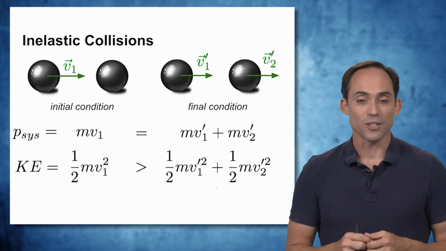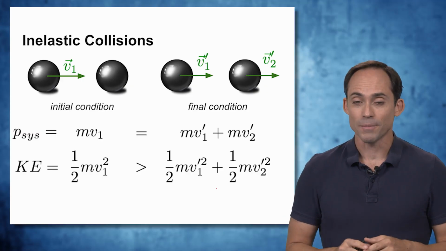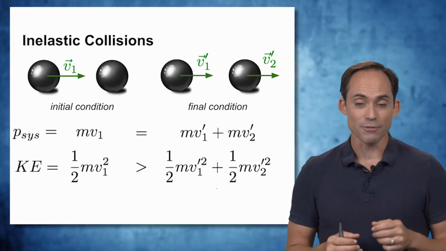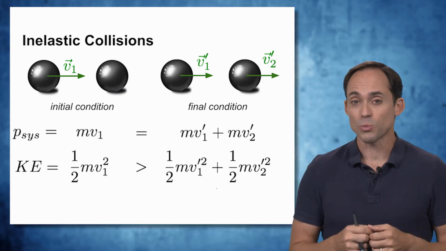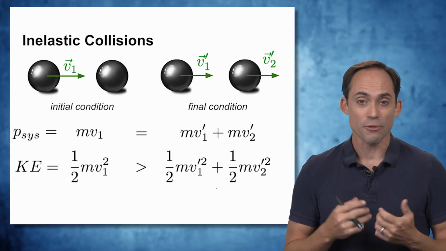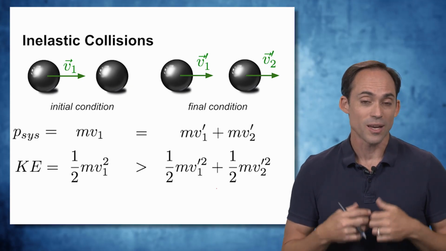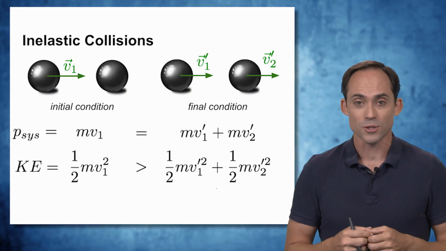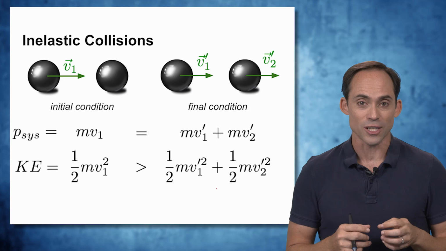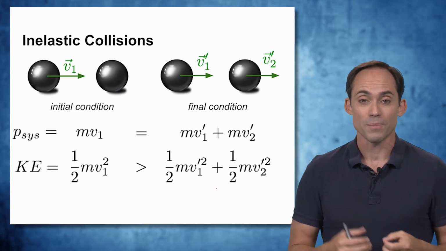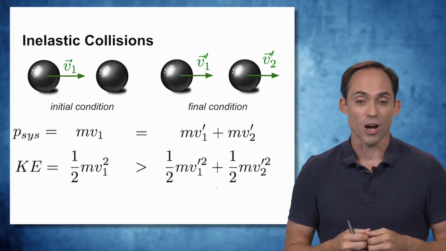Now, in an inelastic collision, the setup is exactly the same. We have the momentum before and after, the kinetic energy before and after. The momentum is the same. But in this case, we're losing kinetic energy through this inelastic process. Now, whether that goes to dissipative forces or is stored somewhere is irrelevant. We can still decide that the kinetic energy initially is going to be greater than the kinetic energy afterwards because we've lost energy, kinetic energy, in the process.